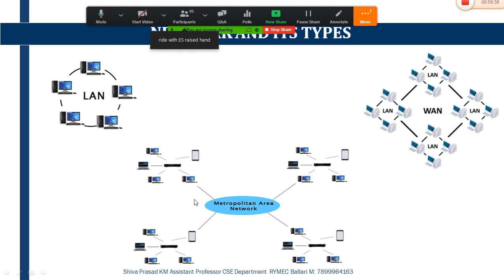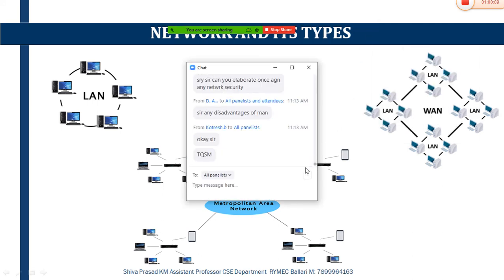Whereas metropolitan area network is the one which helps you to connect n number of LANs within the branches and helps you to get a good communication link between branch 1 and branch 2. This metropolitan area network can also be used for banks within the city, colleges within the city, and also for a service provider, an ATM service provider, and the banks. Okay, so any doubts?